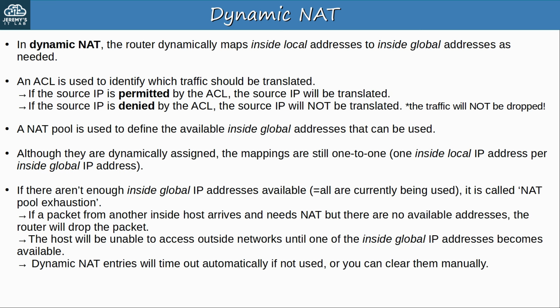Dynamic NAT entries will time out automatically if not used, or you can clear them manually. So, in our previous example, if PC1 stops communicating with external hosts for a while, the inside global address 100.0.0.1 would become available again for a different host to use. Or you can use the clear IP NAT translation command anytime to manually clear translations.